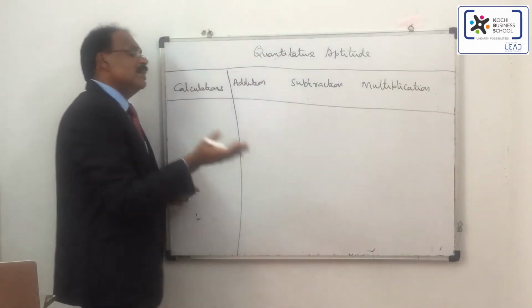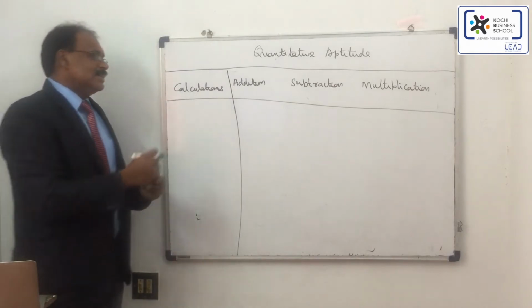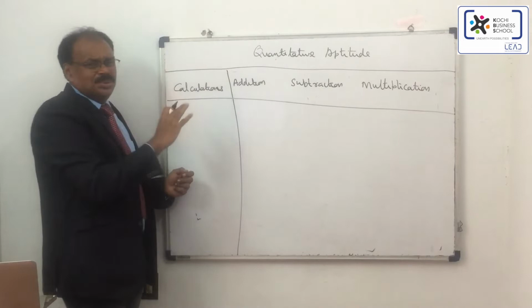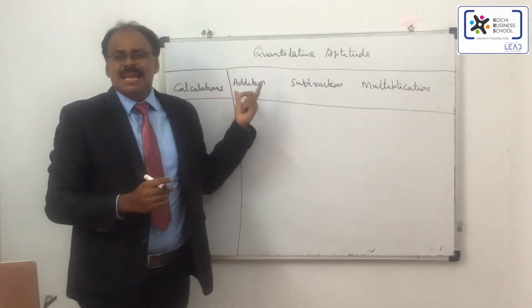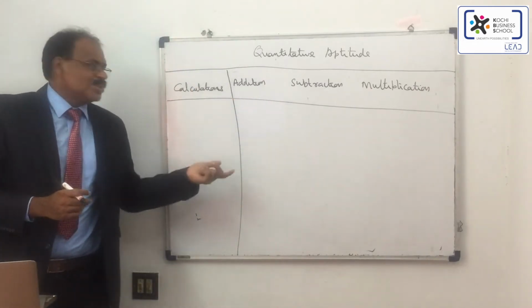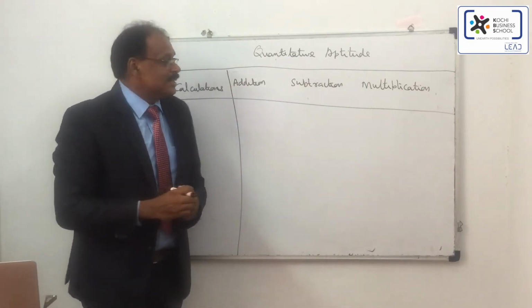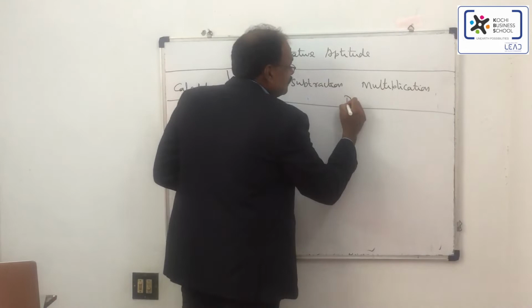And this can come with fractions as well as regular numbers. So these are the basic things; you should have your simple arithmetical skills. You should know to do addition, subtraction and multiplication as well as division.